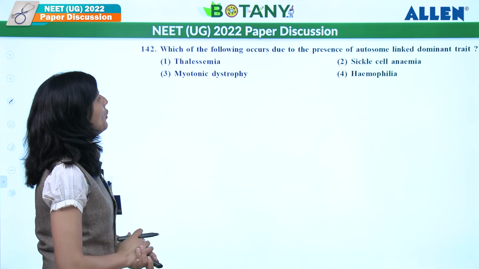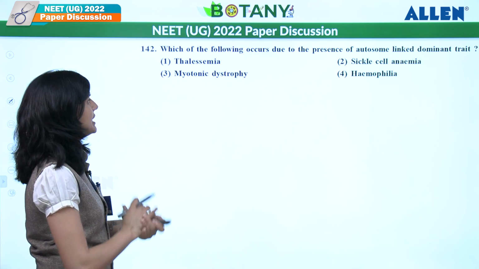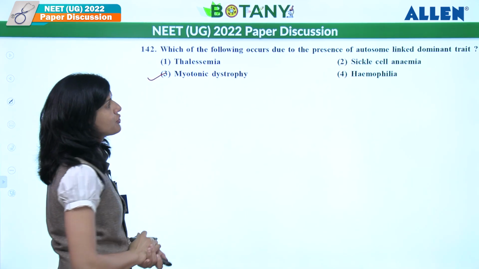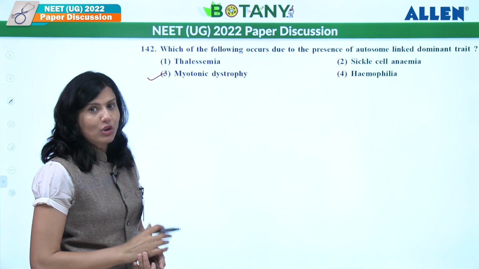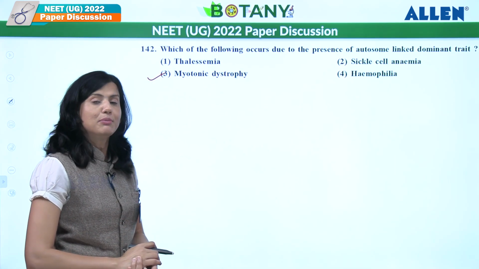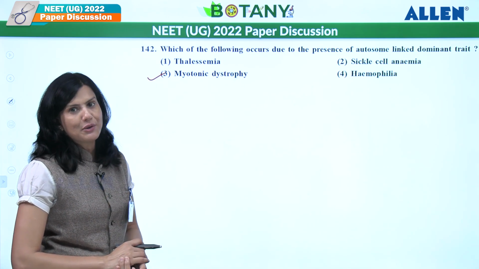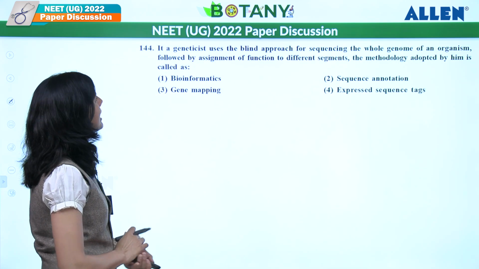Let's see the next. Which of the following occurs due to the presence of an autosome-linked dominant trait? Myotonic dystrophy, thalassemia is autosomal recessive, sickle cell anemia is autosomal recessive, hemophilia is X-linked recessive. So this is why the answer goes as 3, which is myotonic dystrophy.